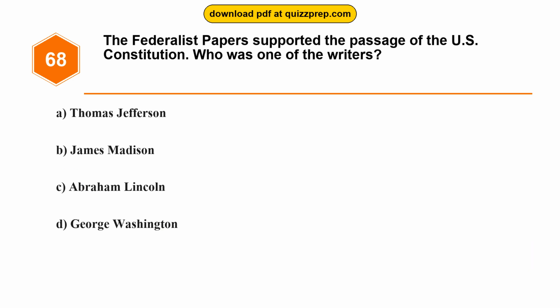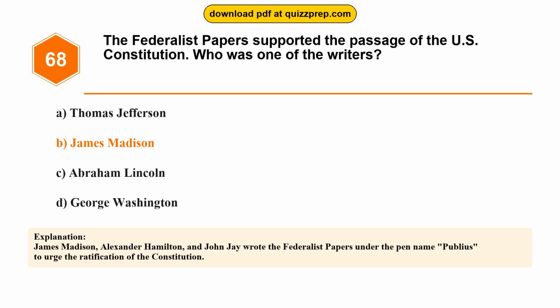Question 68. The Federalist Papers supported the passage of the U.S. Constitution. Who was one of the writers? Option A, Thomas Jefferson. Option B, James Madison. Option C, Abraham Lincoln. Option D, George Washington. The correct answer is option B, James Madison. James Madison, Alexander Hamilton, and John Jay wrote the Federalist Papers under the pen name Publius to urge the ratification of the Constitution.